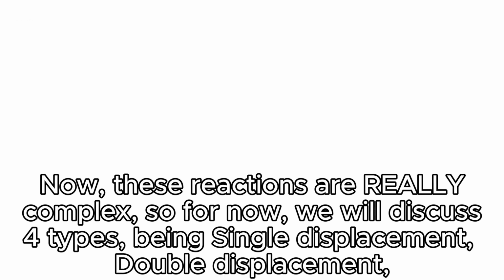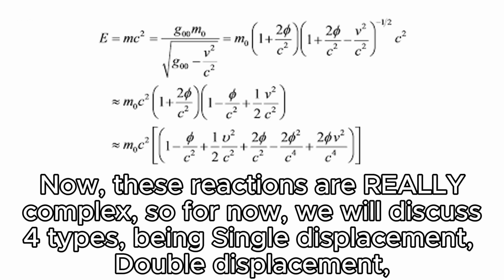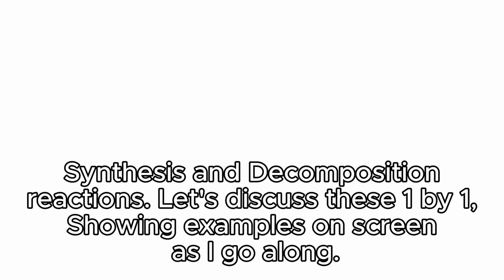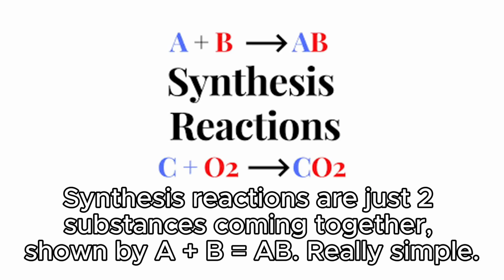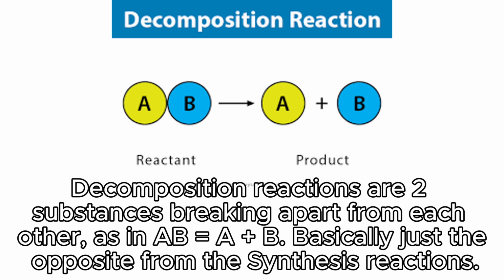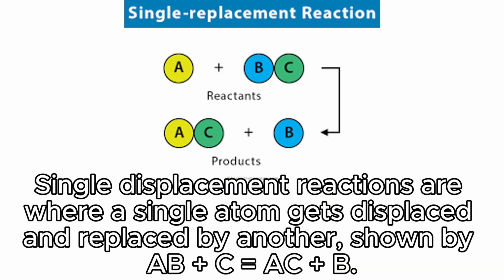Now, these reactions are really complex, so for now we will discuss four types, being single displacement, double displacement, synthesis, and decomposition reactions. Let's discuss these one by one, showing examples on the screen as I go along. Synthesis reactions are just two substances coming together, shown by A + B = AB. Really simple. Decomposition reactions are two substances breaking apart from each other, as in AB = A + B. Basically just the opposite from synthesis reactions. Single displacement reactions are where a single atom gets displaced and replaced by another, shown by AB + C = AC + B.